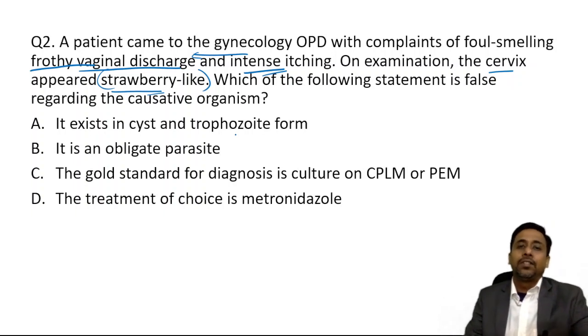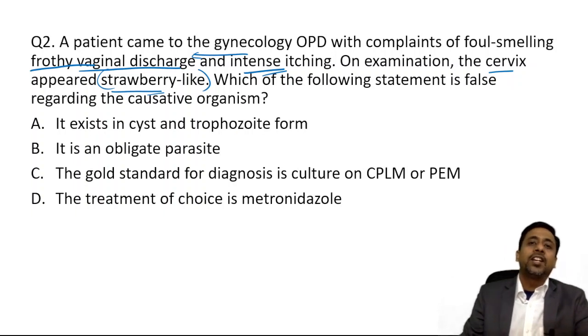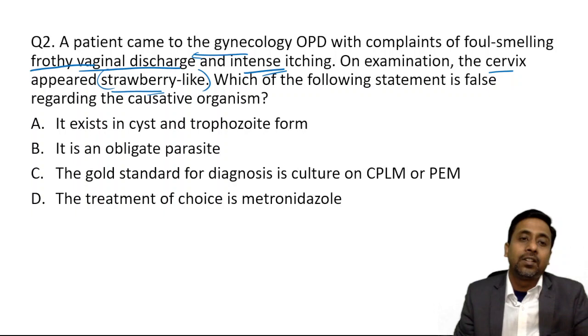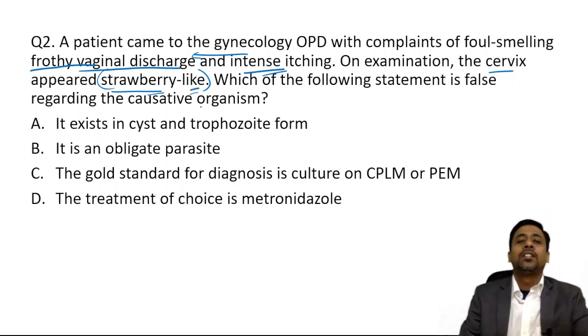Intense itching along with the vaginal discharge is usually seen in trichomoniasis, and it is confirmed by the colposcopic examination of the cervix, in which we can see the strawberry cervix. Okay, so this is a case of trichomoniasis. So just see the clinical presentation quickly.